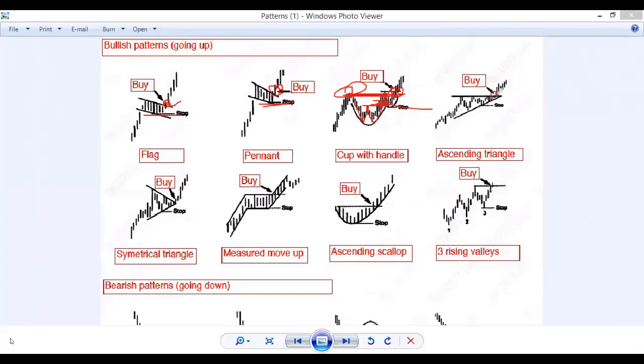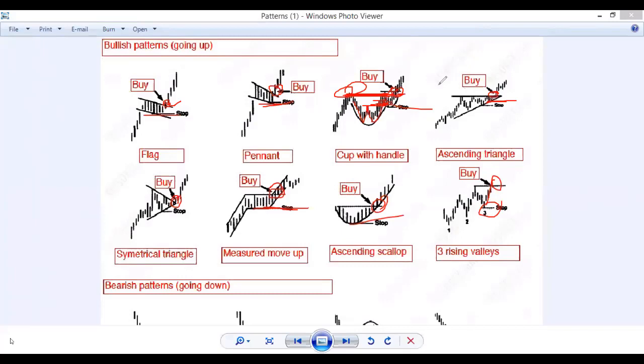Here also this is a breakout. This is a stop loss. No need to make this a stop loss. Make this a stop loss, or enter here, at least 3 to 5 minutes in binary, or 3 to 5 hours, or 3 to 5 days in forex. This is the entry point, stop loss. Here also stop loss, entry point.